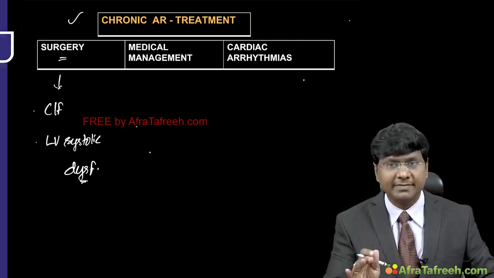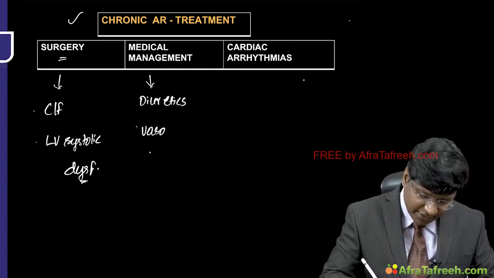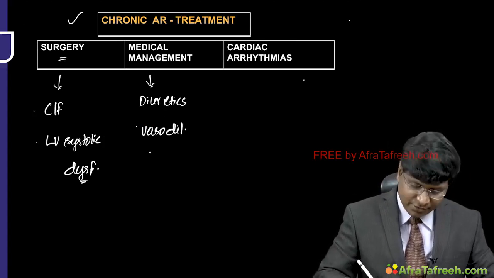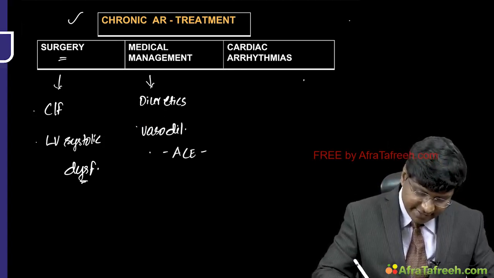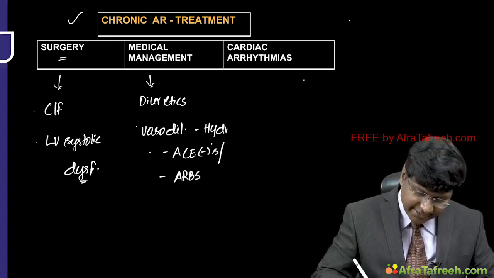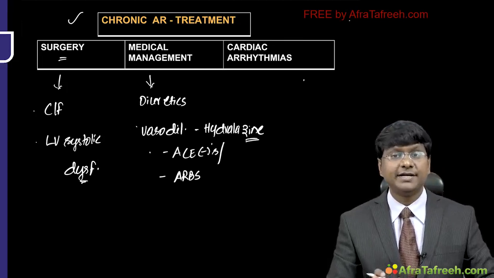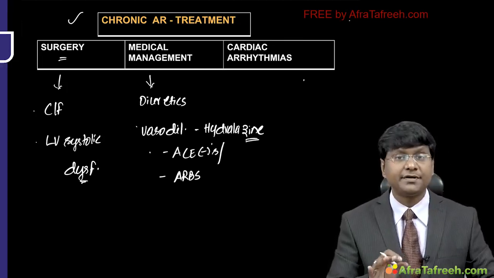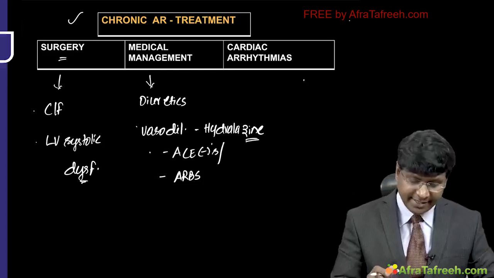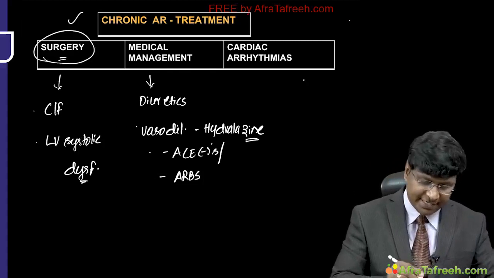Now, if you take the medical management, what we give is diuretics, which is one group of drugs, and the other group of drugs is the vasodilators. The vasodilators that we give are the ACE inhibitors, then angiotensin receptor blockers, and then hydralazine. So these are the vasodilators. They may be useful for temporarily stabilizing the patient. And once the individual is stabilized medically, then the patient can be planned for surgery.